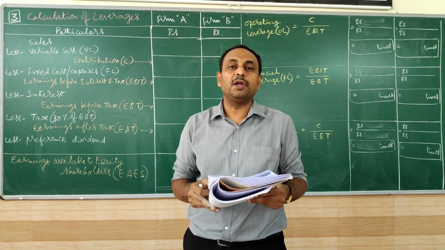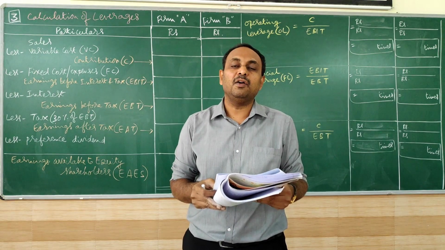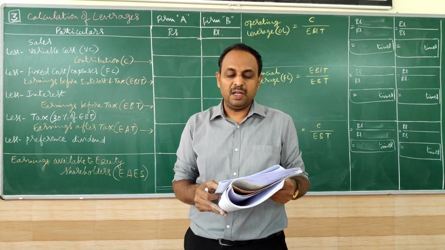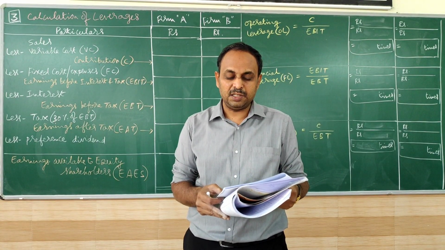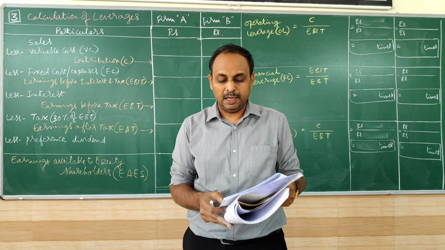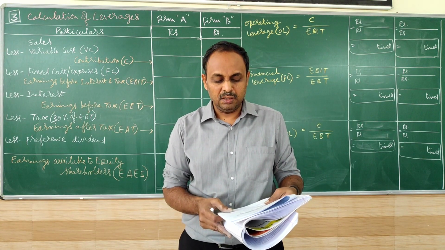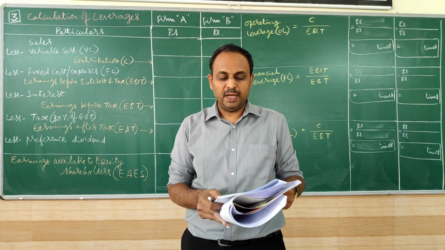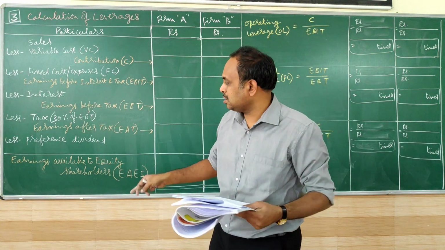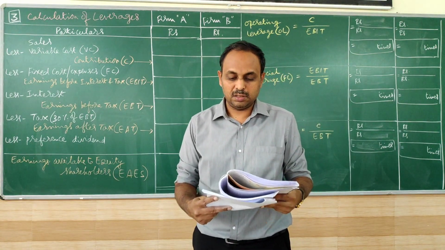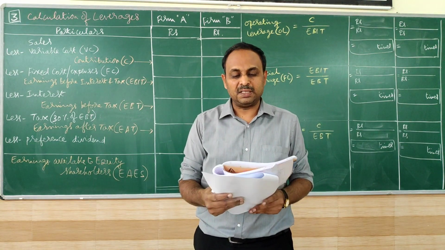So we have here particulars, firm A and firm B. Sales for each firm are given. Variable cost is given in percentage, 40% and 30%. Fixed cost is given, interest is given. So we have to calculate leverages and earnings available to equity shareholders. So we will go by that at present.